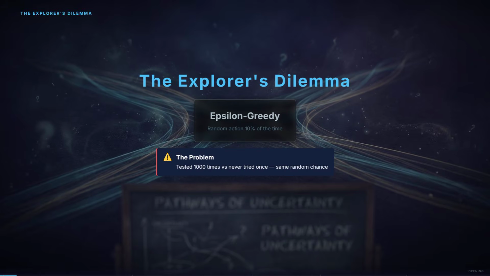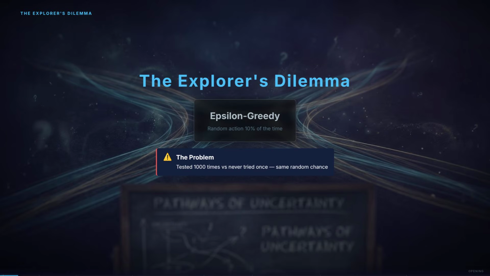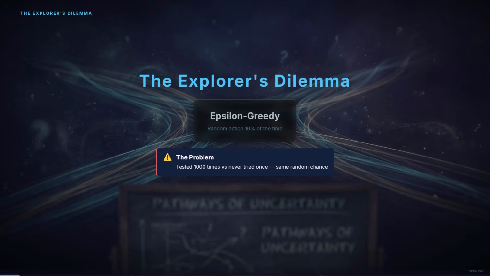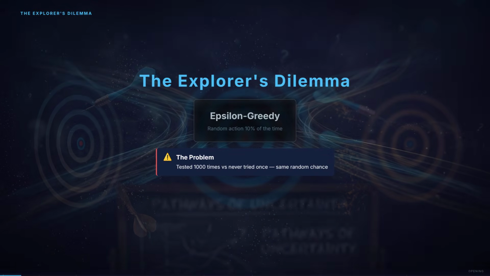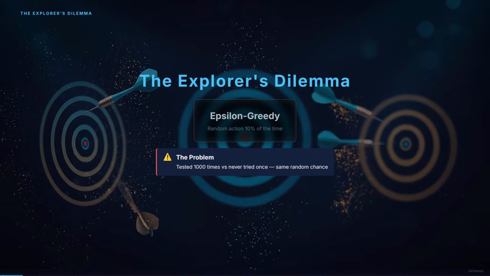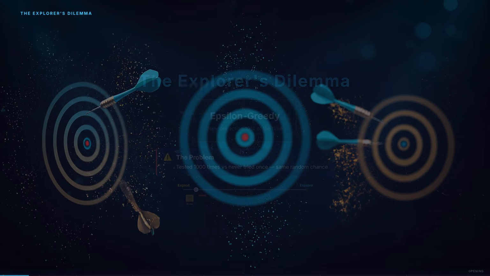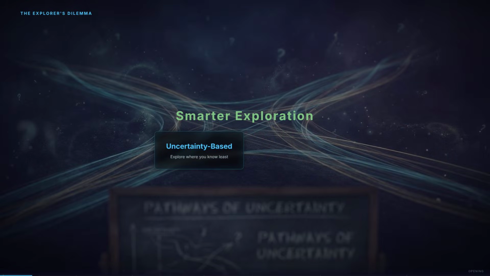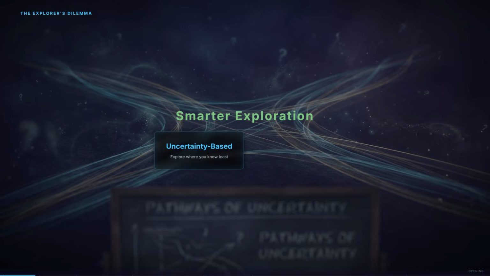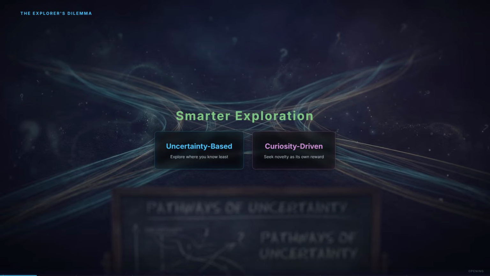Think about it. When epsilon-greedy explores, it treats every unknown action as equally worth trying. The action you've tested 1,000 times and the action you've never tried once, same random chance. That's like a restaurant critic who occasionally picks a restaurant by throwing a dart at the phone book. There are smarter ways. Strategies that explore where uncertainty is highest. Strategies that scale exploration with confidence. Strategies that are actually curious. This episode is about all of them.